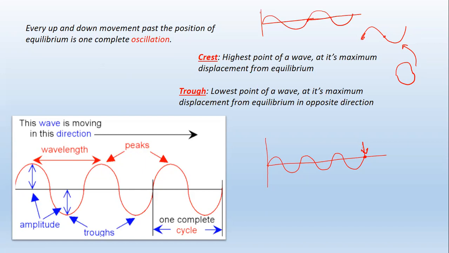So every up and down movement past the position of equilibrium is one complete oscillation. If we are talking about this point, how many waves are going to pass through this point? 1, 2, 3. So that is how many oscillations are going to pass through this point, up and down. Those complete waves, we call them oscillations as well. So this is also an oscillation. How many oscillations do we have? 1, 2, and 3. Okay, I hope that was clear.